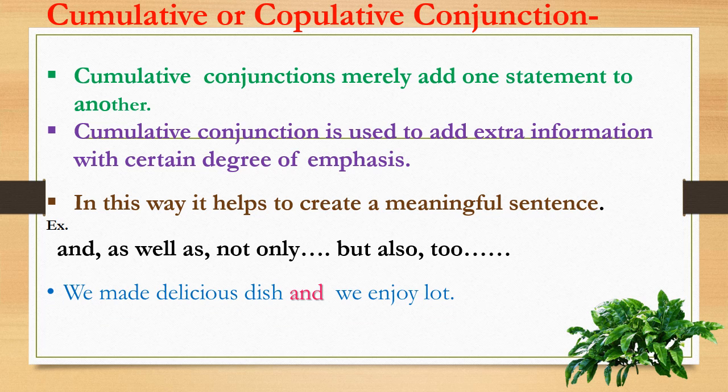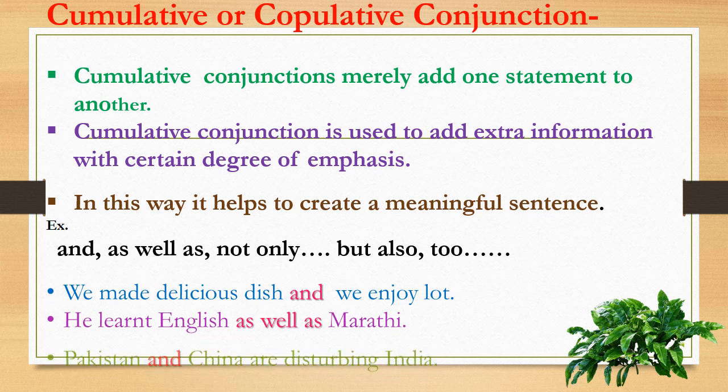We made a delicious dish and we enjoyed it a lot. He learnt English as well as Marathi. Pakistan and China are disturbing India. So here and, as well as, and, they are copulative conjunctions.